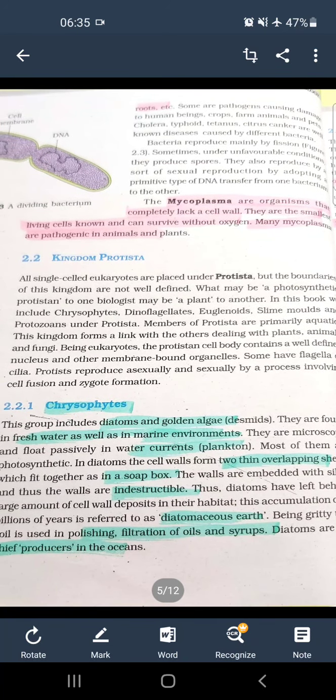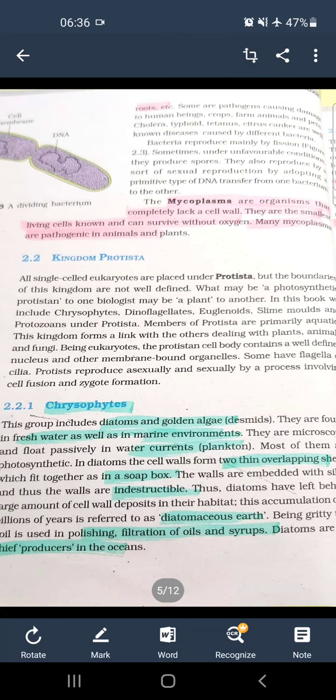Mycoplasma are organisms in living cells that can survive without oxygen. These are the smallest living cells. Many mycoplasma are pathogenic. They lack a cell wall. Kingdom Protista. Protista is further divided into the following groups.